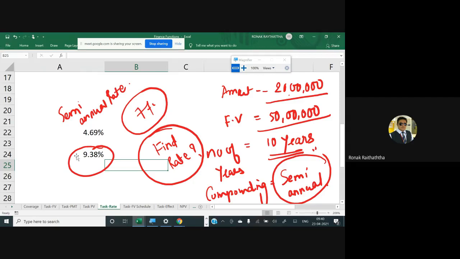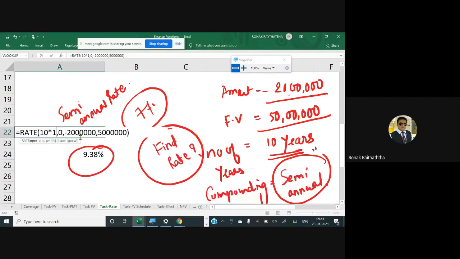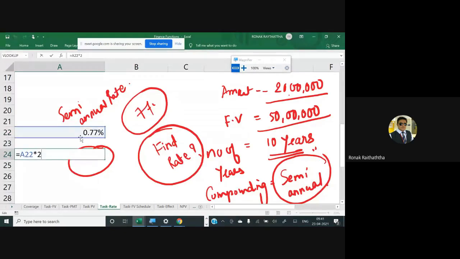Is it clear? The crux of the problem here was that this was supposed to be multiplied by 2. If you had found the quarterly rate, then to make it yearly, you would have multiplied it by 4. If instead of semi-annual this was monthly, then we would have multiplied this 10 by 12. So if the rate you have got is monthly in nature, then to make it annual, you multiply it by 12. So you get 9.20.